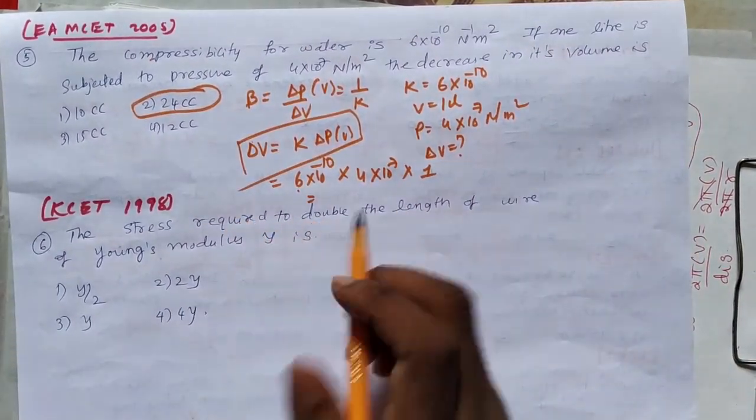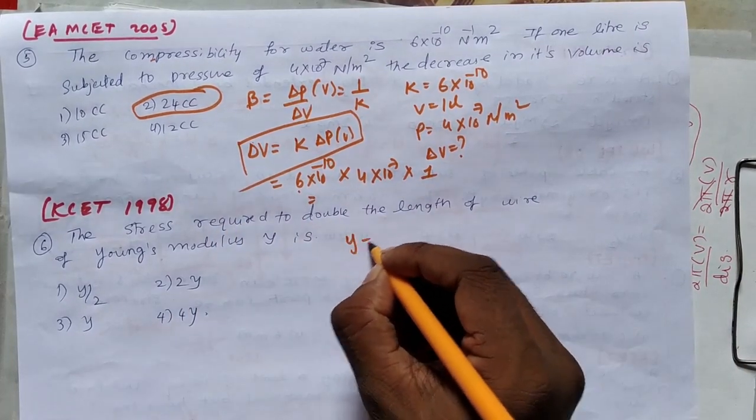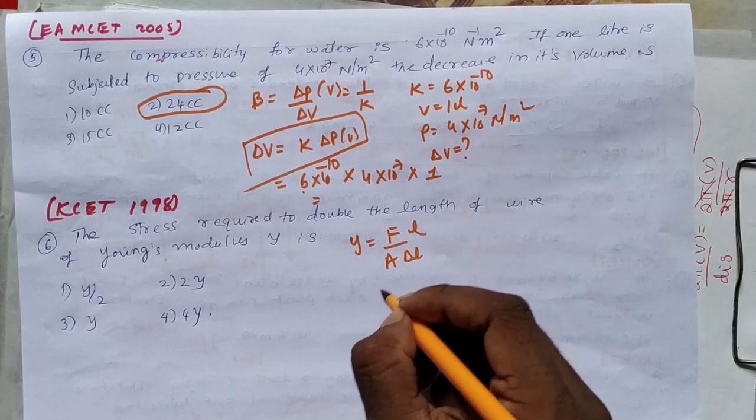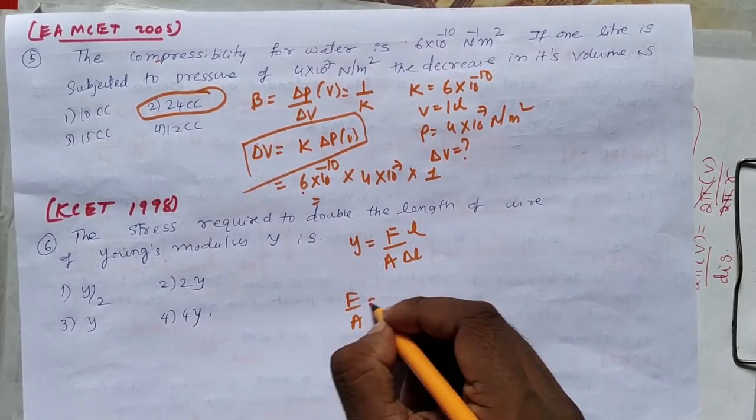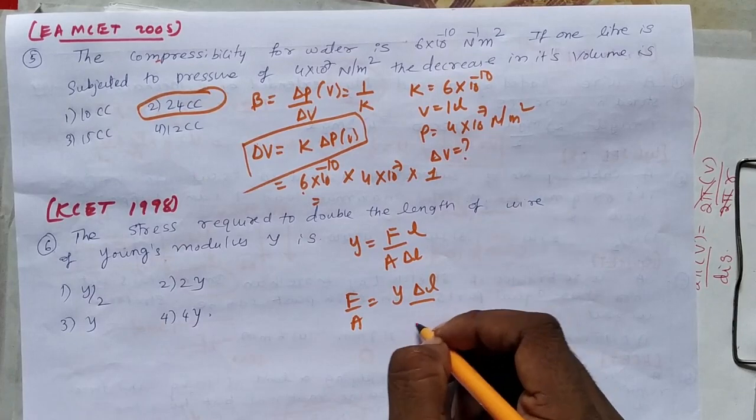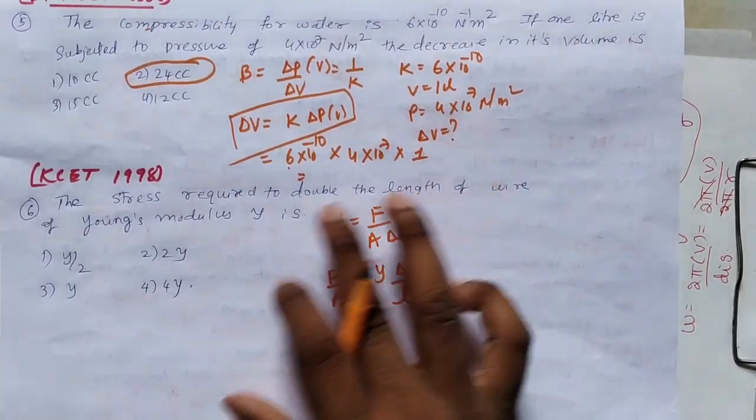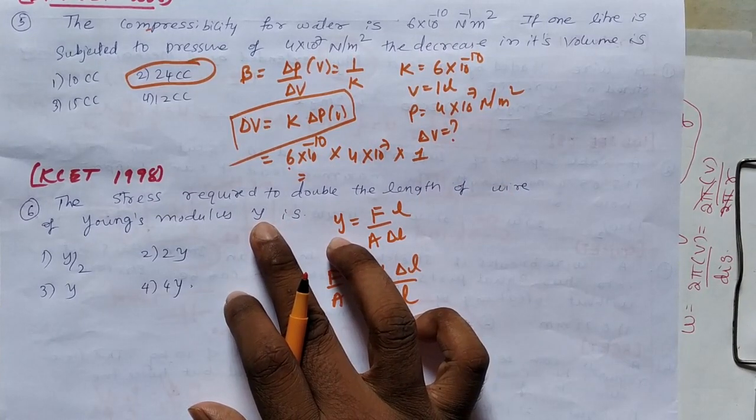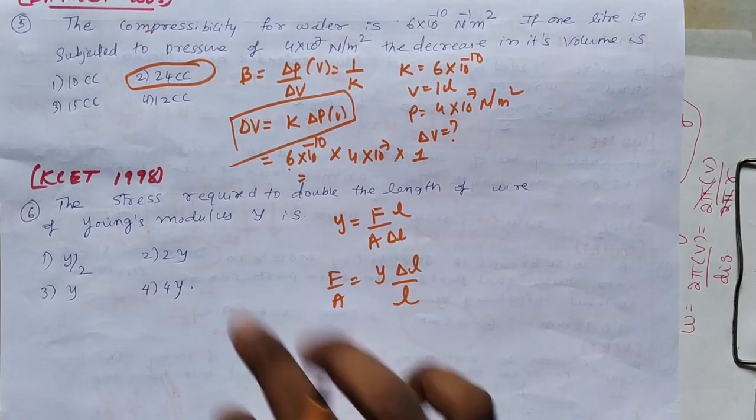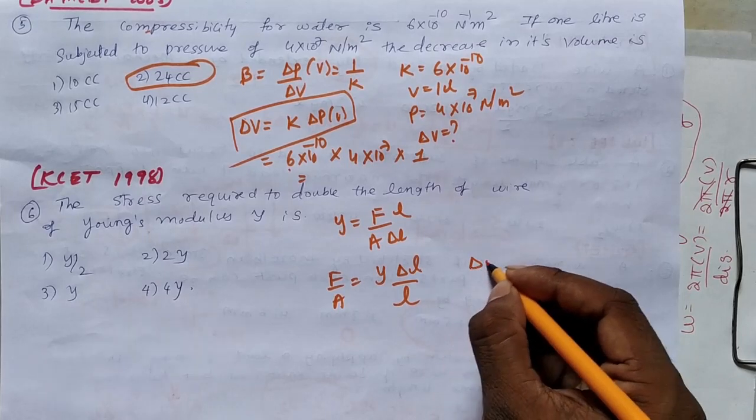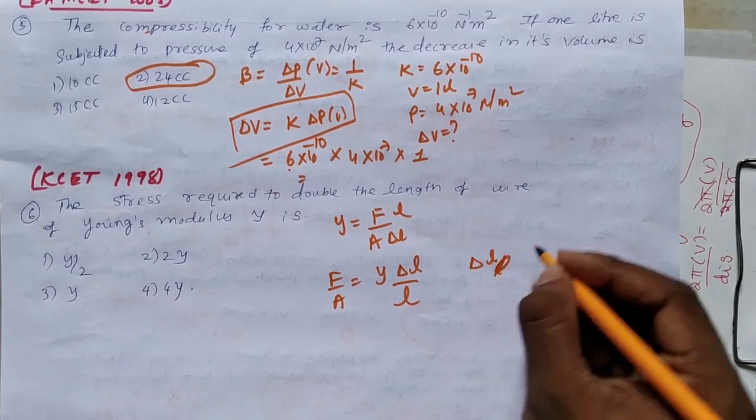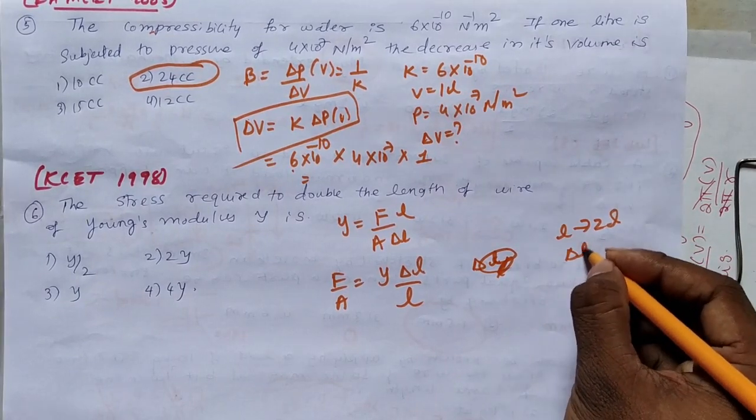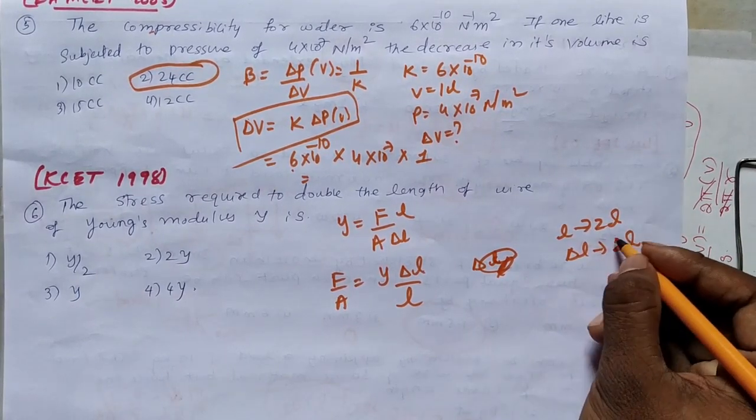The stress required to double the length. See, first I have to write, length means it is definitely Young's modulus, delta L by L. Stress means force by area. I am writing one side because they are talking about force. The stress, so I am writing force by area on one side. The stress required to double the length of the wire of Young's modulus Y is, see, if length L is increased to 2L, definitely delta L should also increase to 2 delta L.